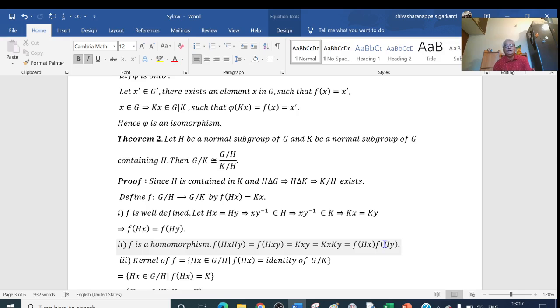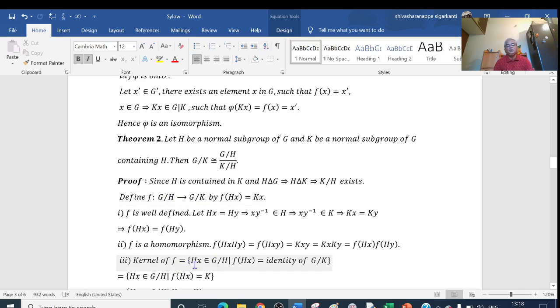Next I will find out the kernel of this homomorphism. Kernel of f is nothing but the elements belonging to the domain which are mapped onto the identity element of the codomain. What is the codomain here? Codomain is G/K. It is the quotient group. And what is the identity of G/K? It is equal to K. The identity of G/K is K. So the kernel of this homomorphism f is equal to the elements belonging to G/H such that f of that element is equal to K.